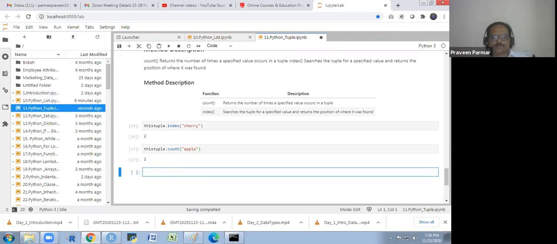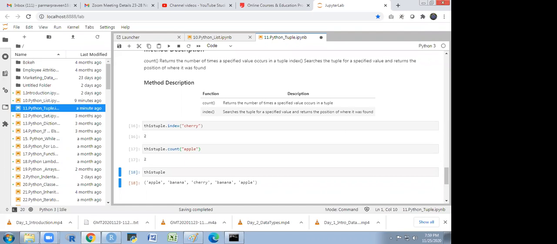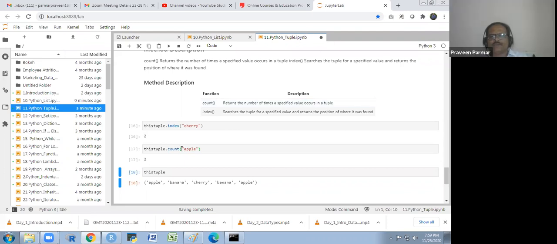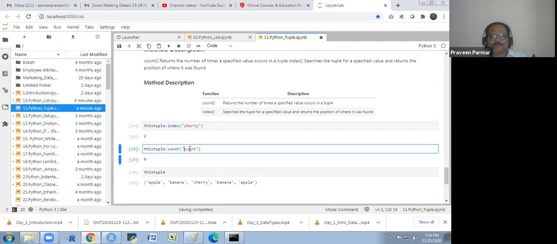I will show you this tuple first. You see how many times apples are there? Two times, so it is giving me 2. If I write cherry, what will I get in the count? 1. Oh, I have written count.